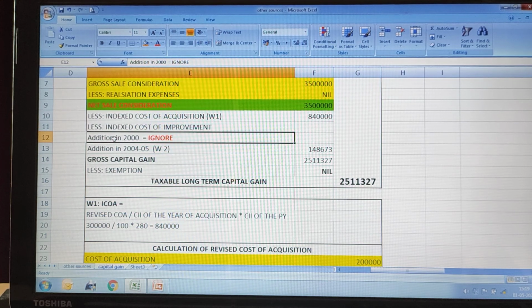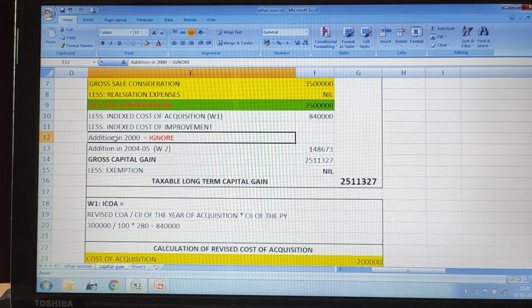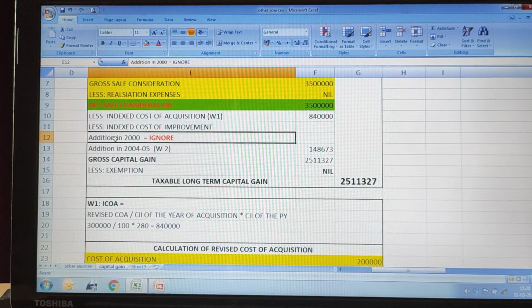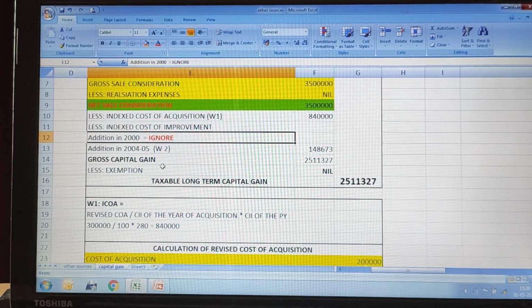We did not take the improvement in the year 2000 because any improvement before 2001, that is our fair market value year, should be ignored. After that, any number of improvements made should all be considered. Fine. Hope this is clear for you. So now you got 1,48,673.